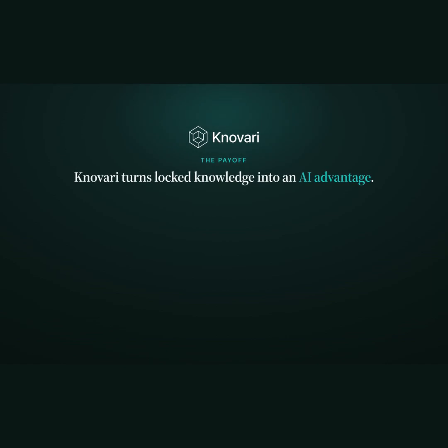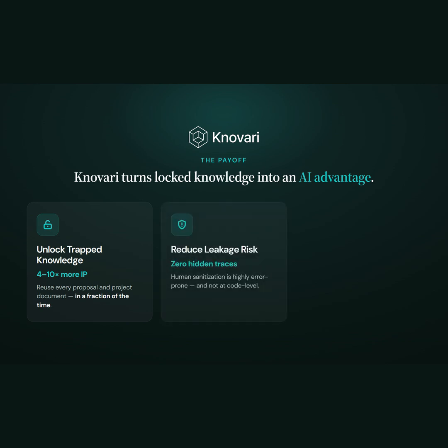Choosing Knovari gets you three things. First, unlocking trapped knowledge, 4 to 10 times more IP, and critically in a fraction of the time. Second, reduce data leakage risk. Human sanitization is highly error-prone and does not happen at the code level. And thirdly, improve your return on AI investment. Larger and richer context to safely ground your AI platforms and agents.